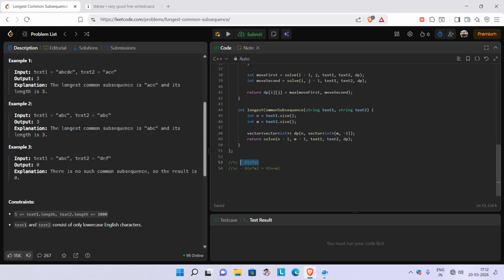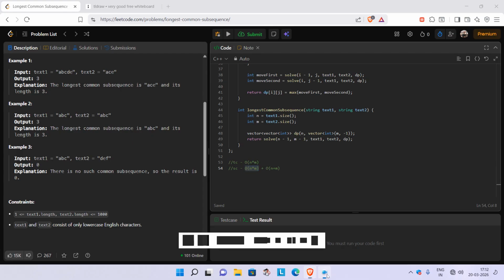Now the time complexity becomes O of n into m because of the traversal of this DP here. The space complexity is because we are using the DP, so that's our extra space there, and O of n plus m again for the recursion stack. So that's our question number LCS there.